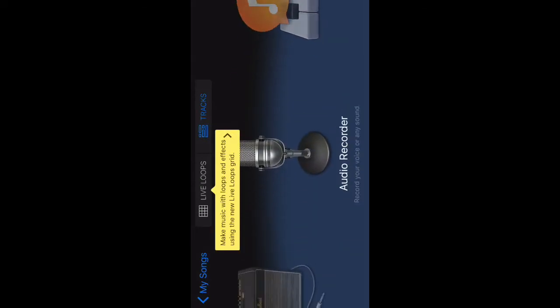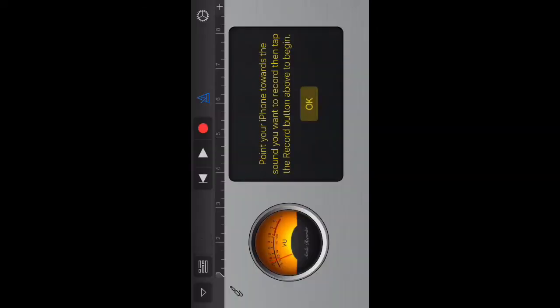So all you want to do is download this app called GarageBand, made by Apple. Don't worry, it is fully reliable. Hit this add button up here, go to create new song, come over to audio recorder. Now this is really important. You go to here, just hit on this and you're ready.